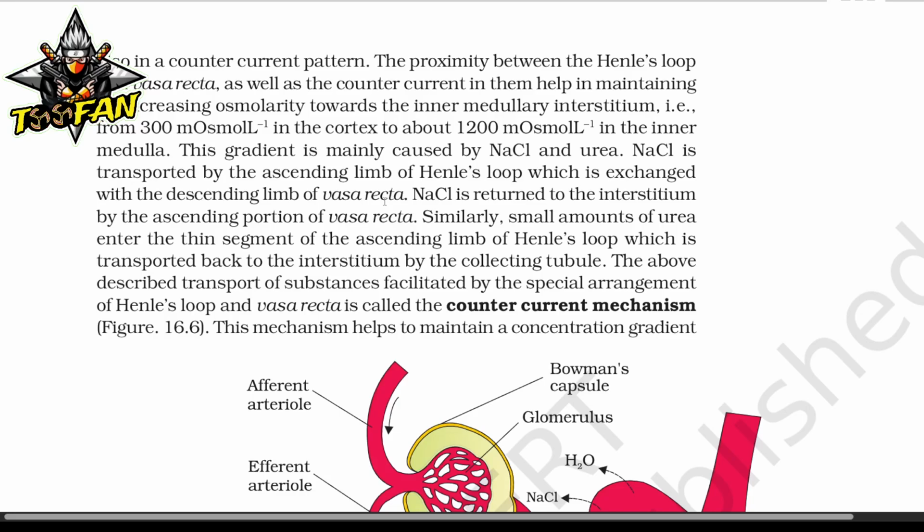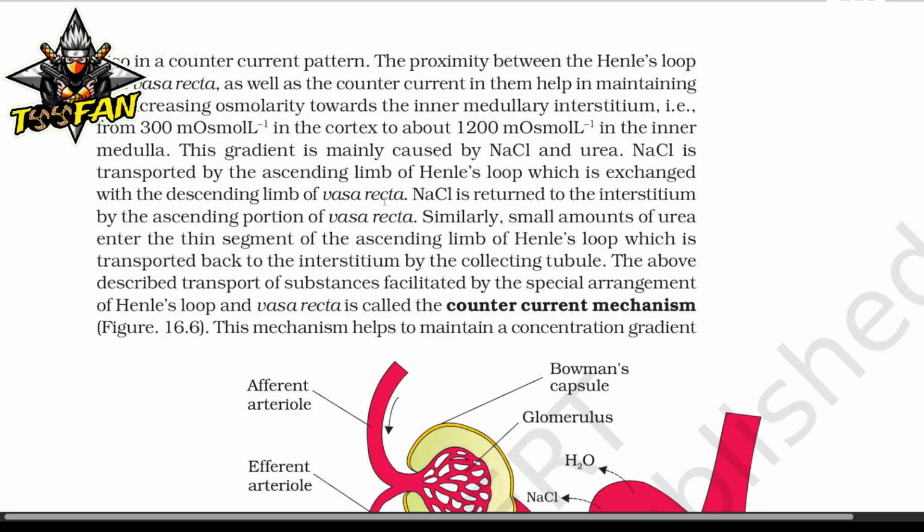Sodium chloride is transported by the ascending limb of Henle's loop, which is exchanged with the descending limb of vasa recta. Sodium chloride is returned to the interstitium by the ascending portion of the vasa recta. Similarly, a small amount of urea enters the thin segment of the ascending limb of Henle's loop, which is transported back to the interstitium by the collecting tubule.